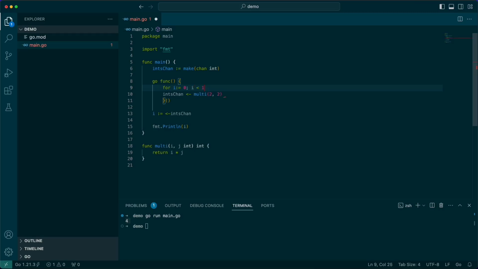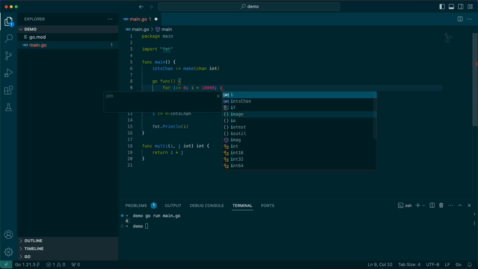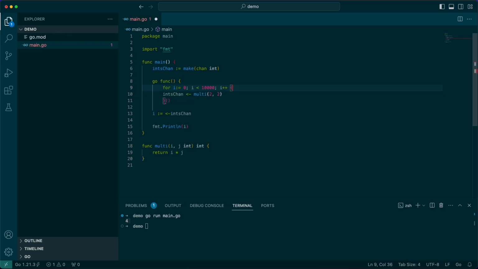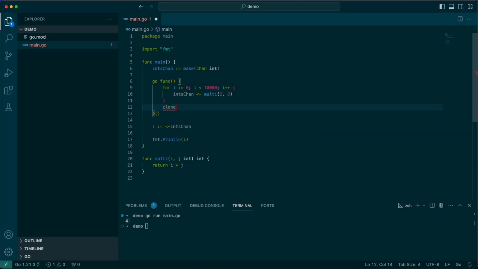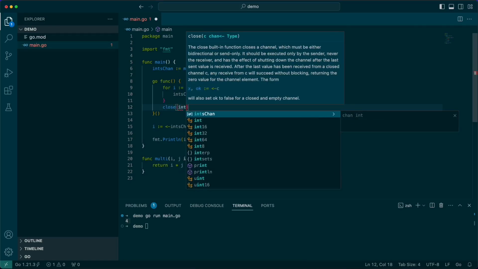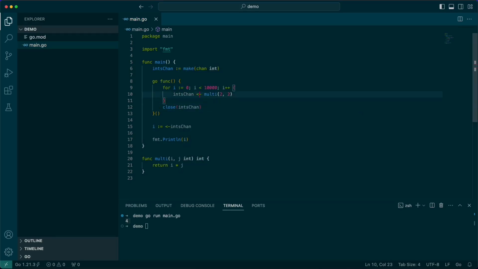Let's say we want to do thousands of those things as an example. Now, these aren't really being run concurrently, but you'll get the point here. We can kick off thousands of these things, and we'll close our int chan when we're done writing to it after those iterations.